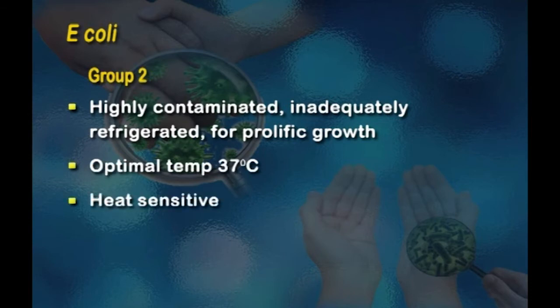The optimal temperature for E. coli to grow is 37 degrees centigrade, which is about body temperature. However, these organisms are heat sensitive or heat labile. Therefore, they are destroyed when milk is pasteurized or when food is properly cooked. So, if we ensure that our food is properly cooked, then the food can be safe and there is no need for these kinds of organisms to thrive.